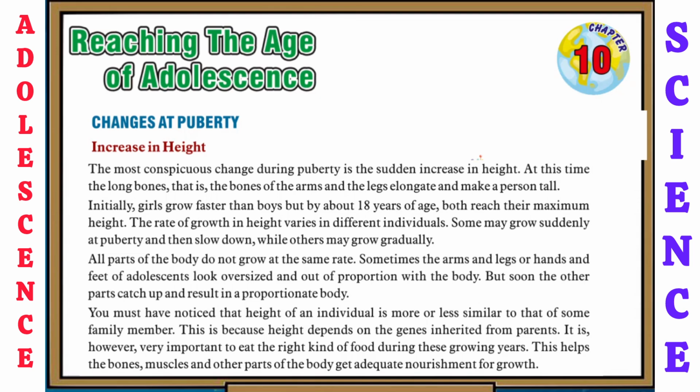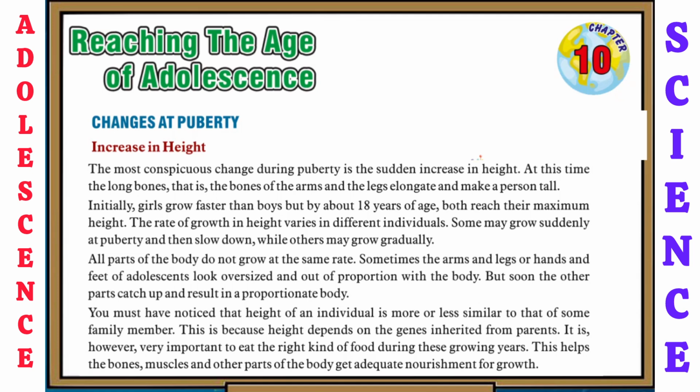The rate of growth in height varies in different individuals. Some may grow suddenly at puberty and then slow down, while others may grow gradually. All parts of the body do not grow at the same rate. Sometimes the arms and legs or hands and feet of adolescents look oversized and out of proportion with the body. But soon the other parts catch up and result in a proportionate body.